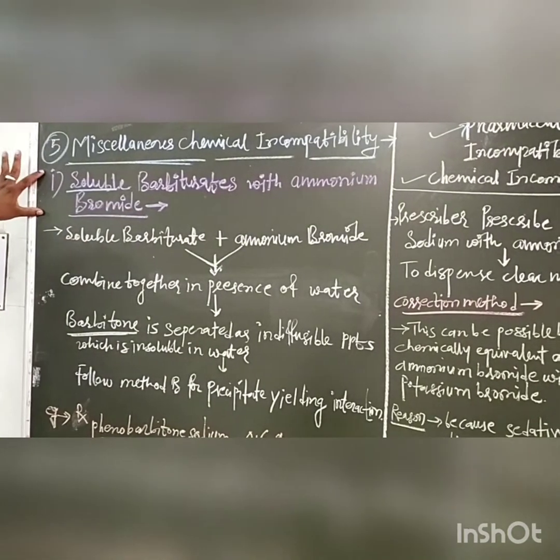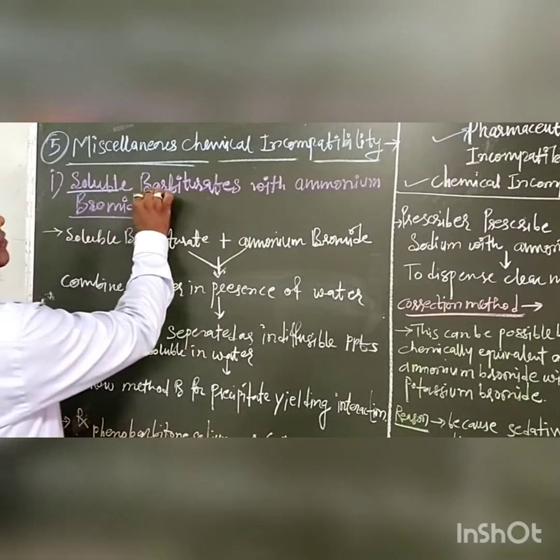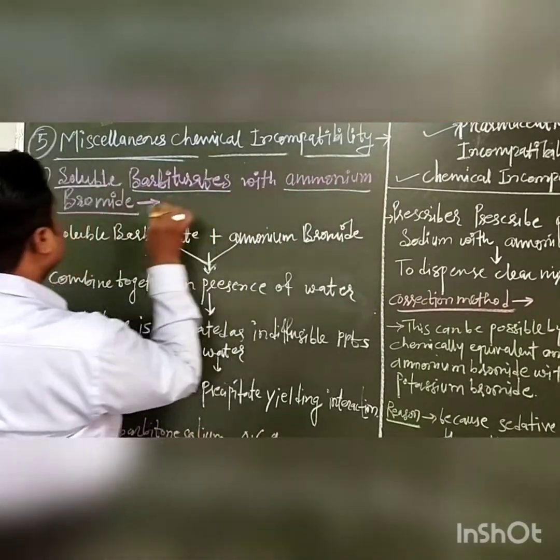This is the interaction between these two chemicals: first, the soluble barbiturates, and second, the ammonium bromide.